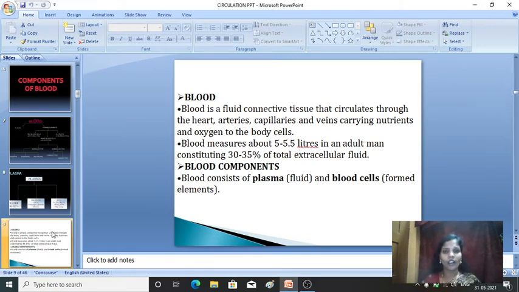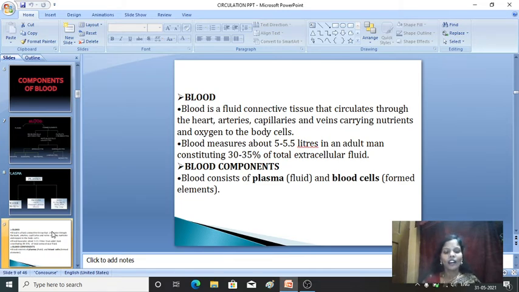So in our body, each and every cell is supplied with oxygen, minerals and essential substances which are required by the cells. From the heart it is supplied through the blood vessels, that is arteries, veins and all. Apart from this, the waste which is produced by the cells is also eliminated from the body for the normal functioning of the body. The blood measures about 5 to 5.5 liters in an adult man, which is mainly 30 to 35% of total extracellular fluids.